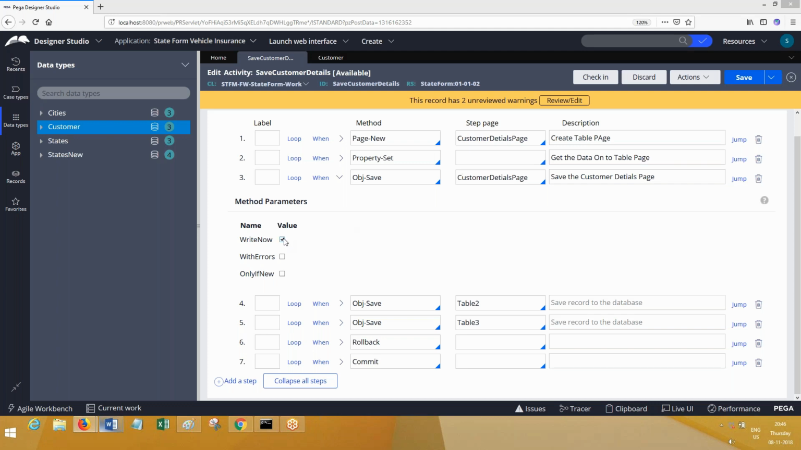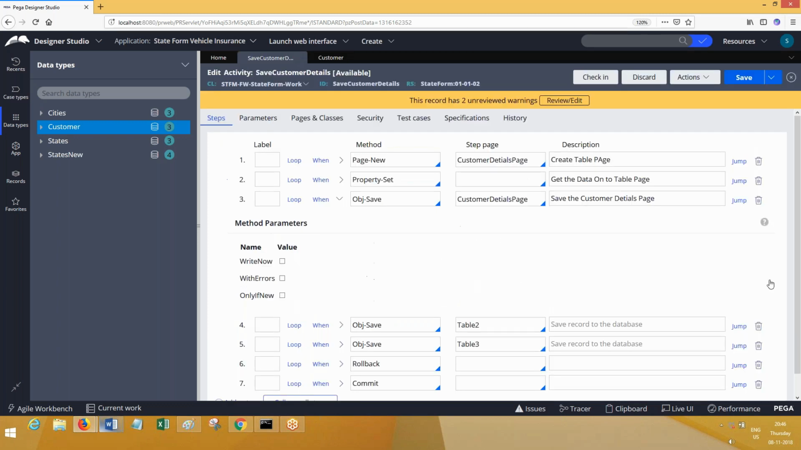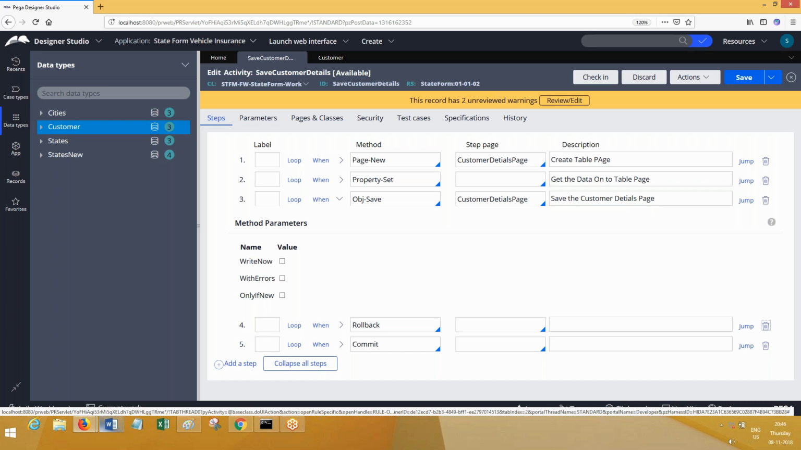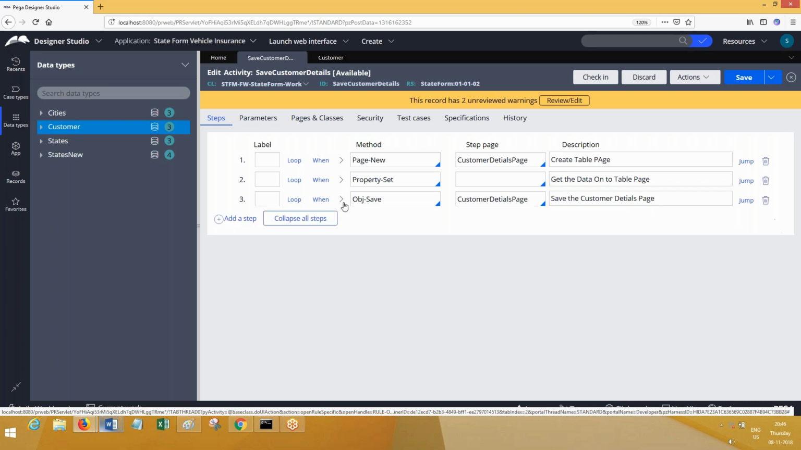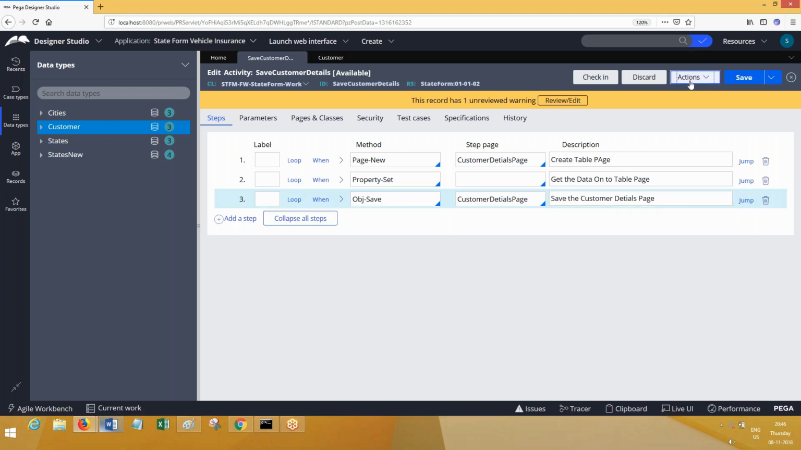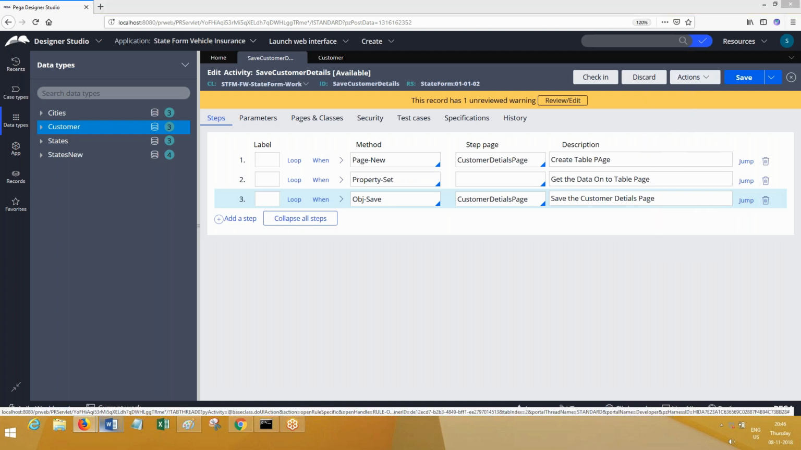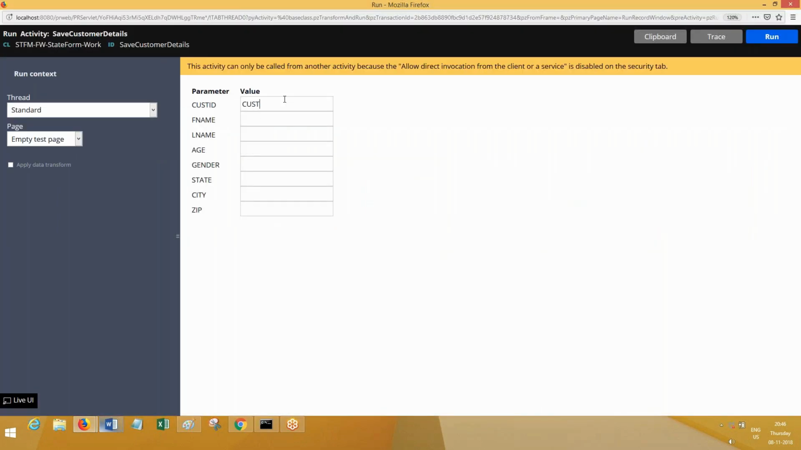Let's talk about OBS save. OBS save is used to insert or update data, correct? Suppose I run this activity again, so let me delete all this. I'm going to run this activity. Cust004 is already there, right? Now I'm going to run the activity again and enter the same data, cust004. The record is already there.